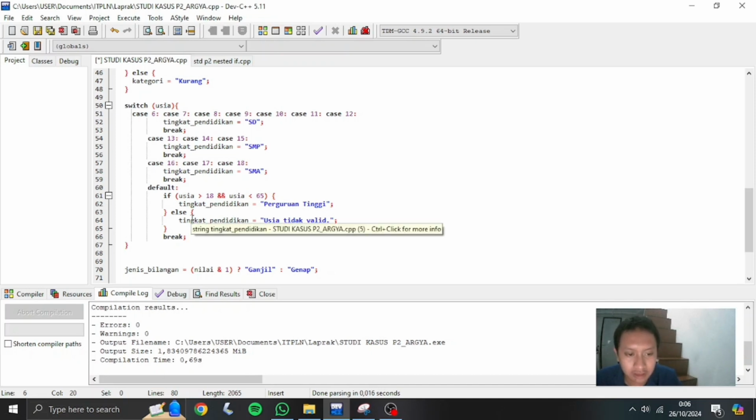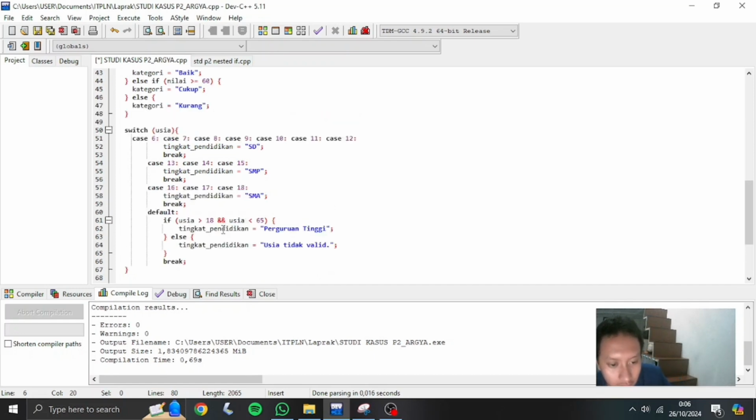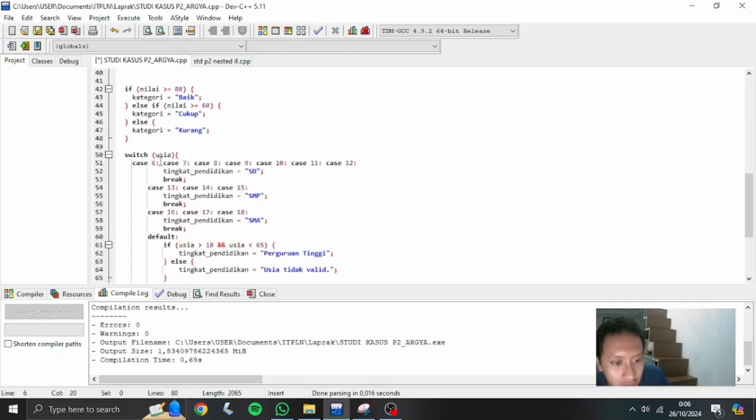Or else, if the age is 65 or older, it assigns usia tidak valid. The case refers to the age, because here it's usia, and for cases 6, 7 until 18, it refers to their age.